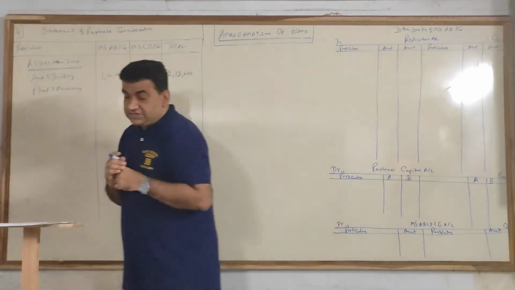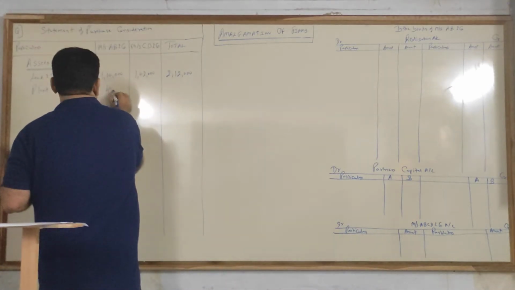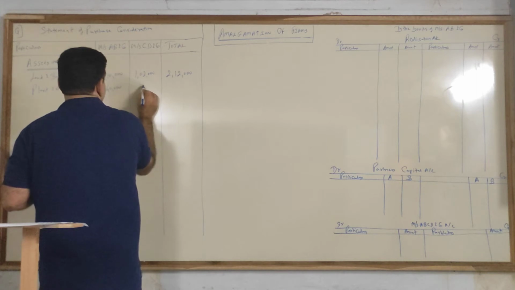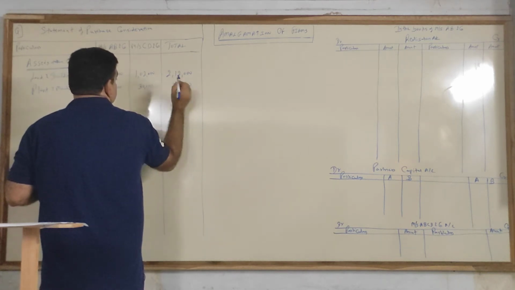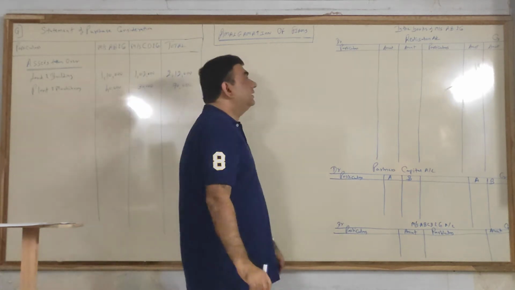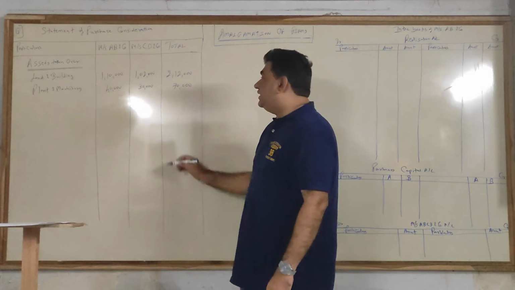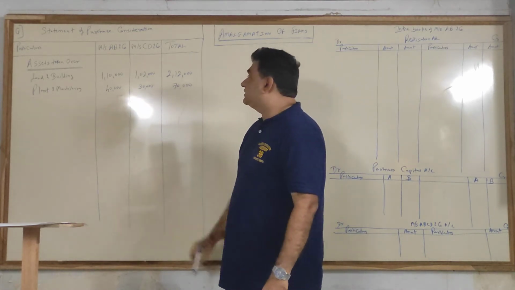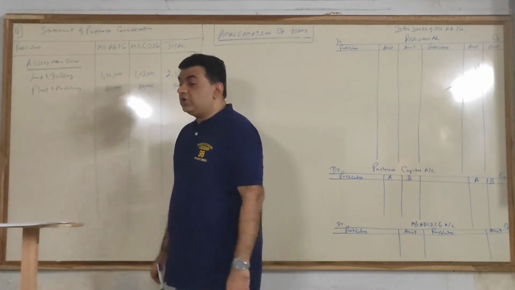Plant and machinery. What is the revised value given? AB's 40,000, C's 30. So 40 plus 30, that is 70,000. Let's go as per the order of balance sheet.